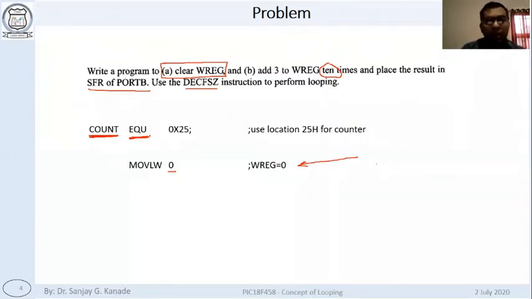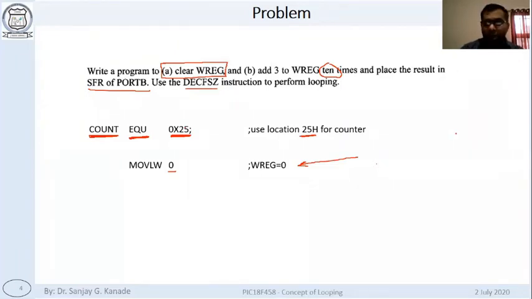Okay, and this is 0x25. Okay, what it is? It is the location 25H. Okay, means the memory address. This is the memory address we are using for the variable count. Okay, remember this is not the value, or this is not the value of the counter. Okay, this is the location where the counter value will be stored.